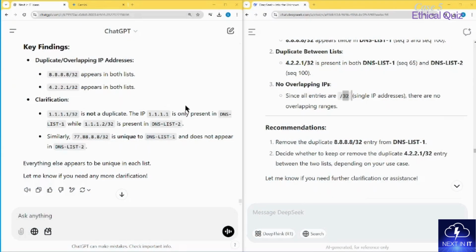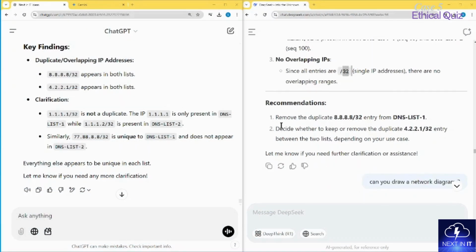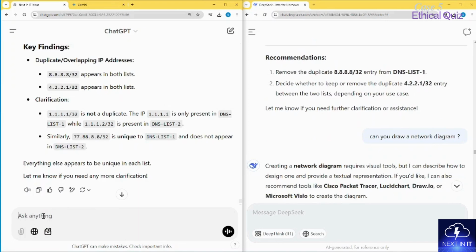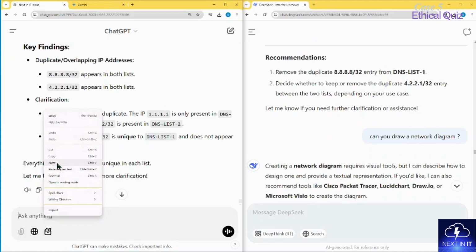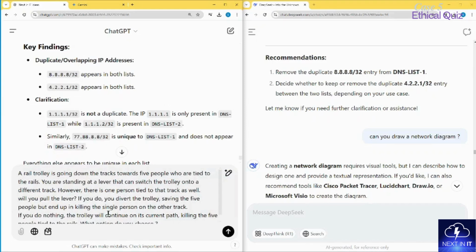Now I'm checking ChatGPT and DeepSeek against an ethical problem. I think we have already seen lots of technical things. Besides the technical, I'd love to see some ethical aspect. So there is a very famous trolley problem, right?